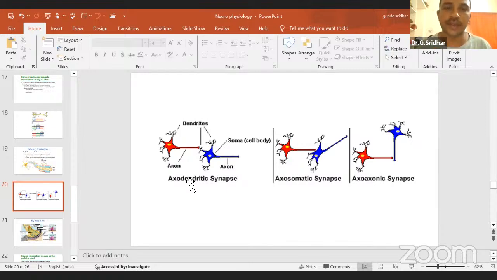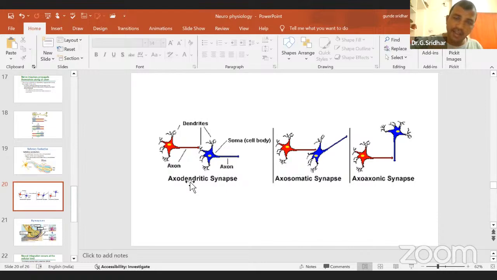Then the chemical synapse. If the gap between the two neurons is more than 2 nanometers, generally 20 to 40 nanometers in chemical synapses, there is no chance of transmitting the signal through connexins or gap junctions, because the gap is larger. So you need to convert the action potential, the electrical current passing through the axon, into a chemical signal.